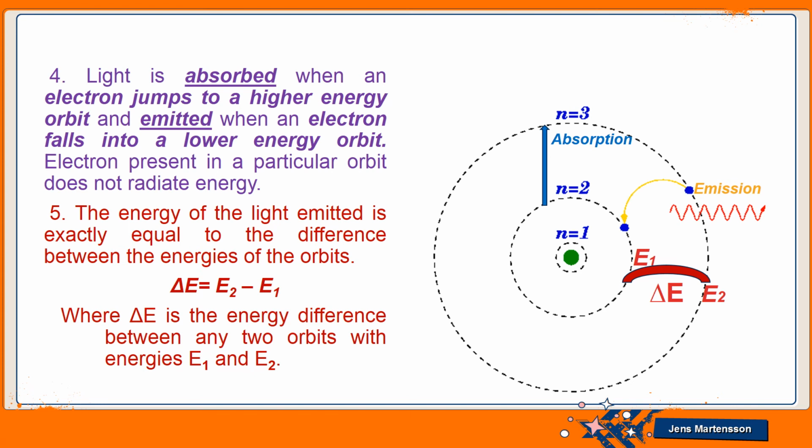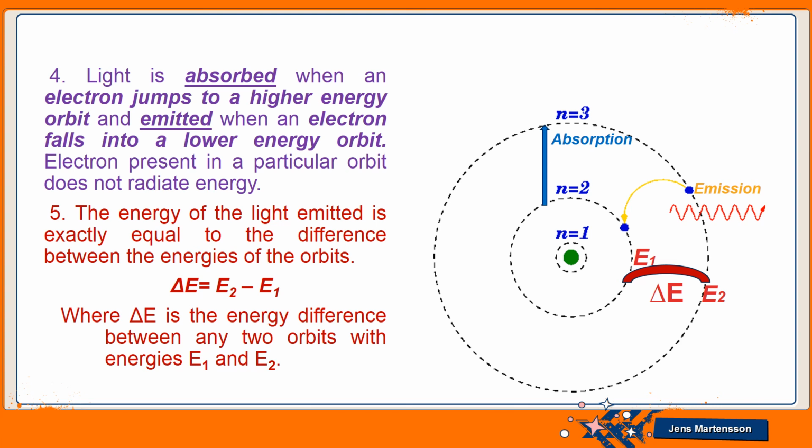In the same way, when the electron jumps from a higher energy level to a lower energy level, as in the yellow color you can see here, from n3 to n2, the electron jumps from higher energy to a lower energy level. In this case, the electron will emit its extra energy. So in moving from a lower to a higher energy level, the electron absorbs energy, and on moving from a higher to a lower energy level, the electron will emit energy.